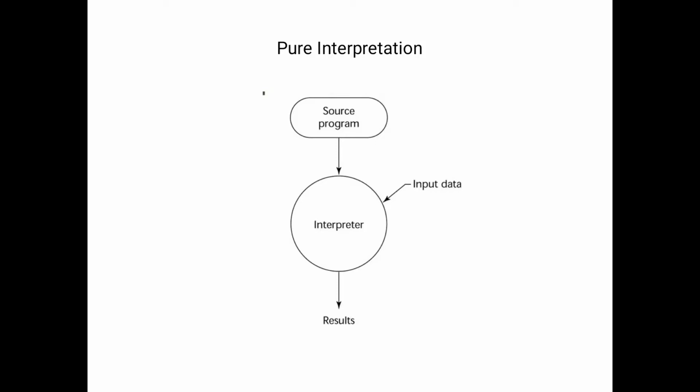See, the diagrammatic representation of pure interpretation. The source program is whatever program we give to the system. After the source program, it goes to the interpreter. A few minutes ago, I just said this: the interpreter means a step by step process. We have to execute or compile the program step by step. For example, take one program.